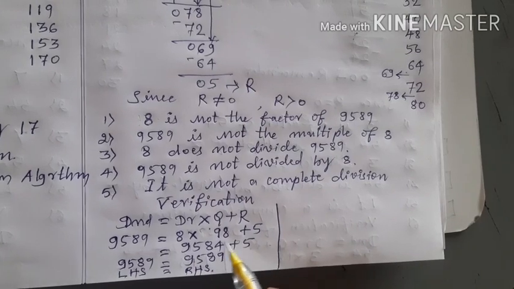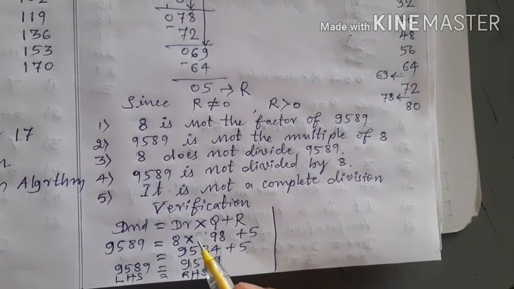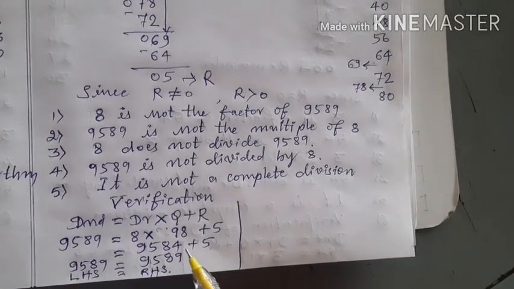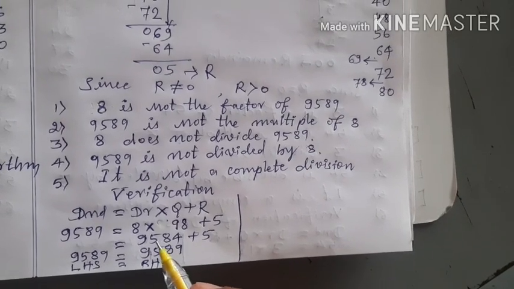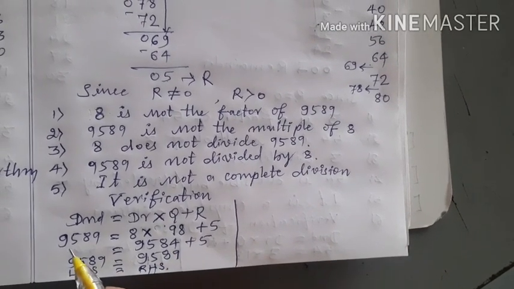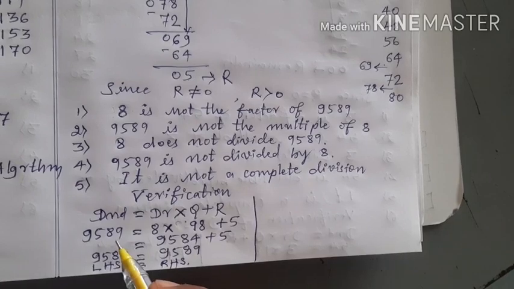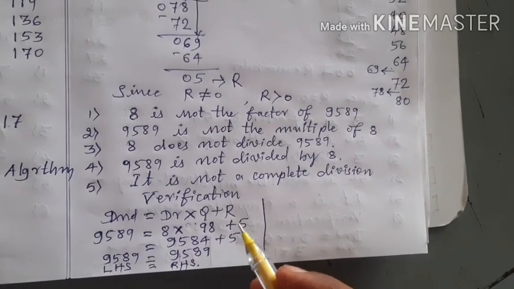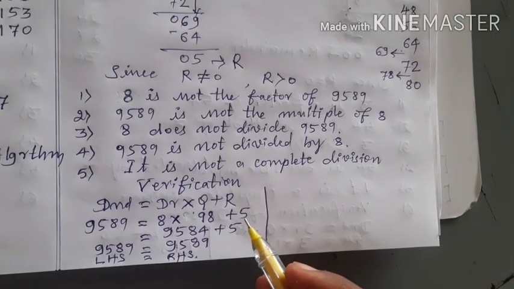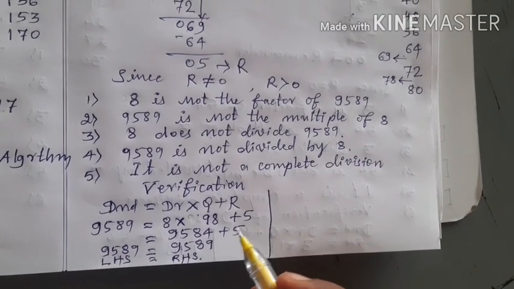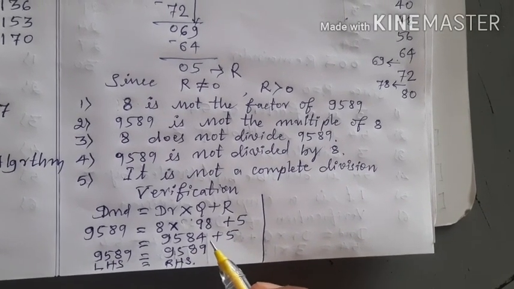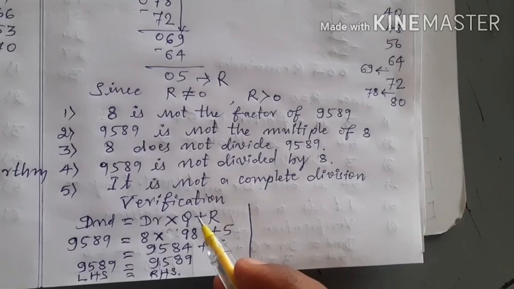See here, 98 8s are 9584. Is 9584 equal to 9589? No. But why? Because we have not added the remainder here. Therefore, 9584 is the product of divisor and quotient.